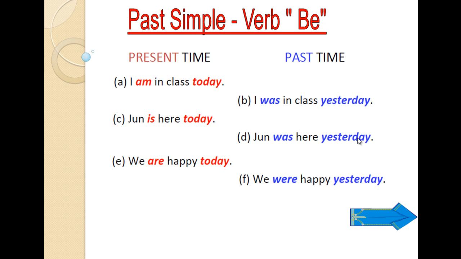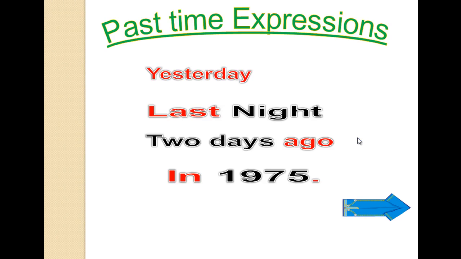There are more time expressions like yesterday, last, ago, in. So these all are past time expressions. Yesterday, last night, last week, last year, last summer, last Sunday, 2 days ago, 3 weeks ago, 4 years ago, in plus years: in 1975, in 1996, and so on. These are past time expressions. When we use one of these expressions, we usually use past simple tense.